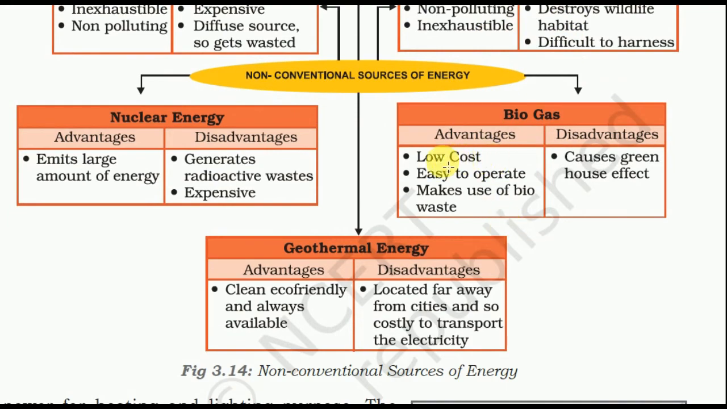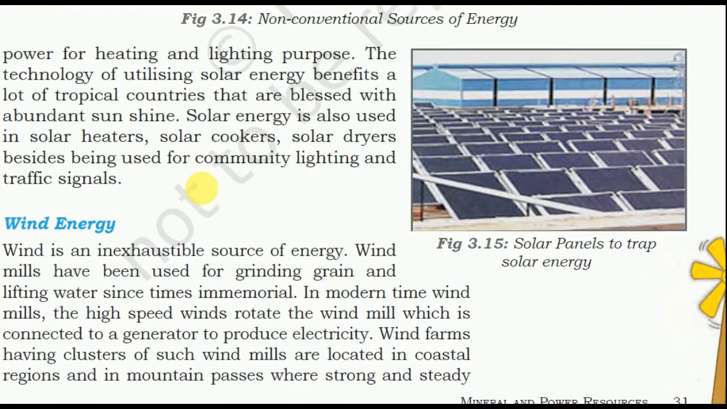Biogas is low cost and easy to operate, but a disadvantage is that it causes the greenhouse effect. Biogas causes the greenhouse effect because it releases carbon dioxide. Geothermal energy is clean, eco-friendly and always available, but it is located far away from cities, so it is costly to transport the electricity. And this is nuclear energy. Advantage: it emits a large amount of energy. Disadvantage: it generates radioactive waste and is expensive.